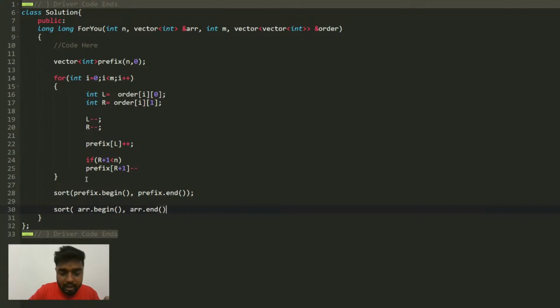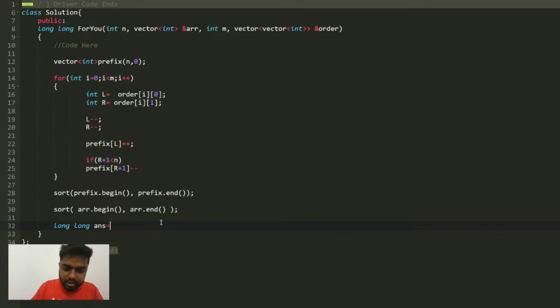So I will sort the prefix array, that is basically how many number of times the shops are visited. The shops that are visited least will come in the starting, and similarly in the ARR array, whichever prices are less will come in the starting. Whichever prices are higher will come at the end, and whichever shops are visited more will also come at the end. After that, I will take a long answer initially as 0, and then you will multiply. So int I starts from 0, I is lesser than n, I plus plus.